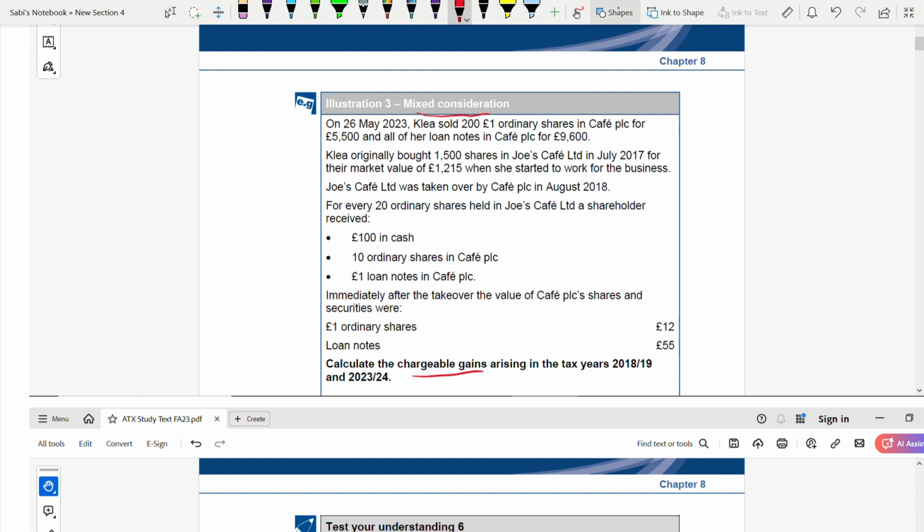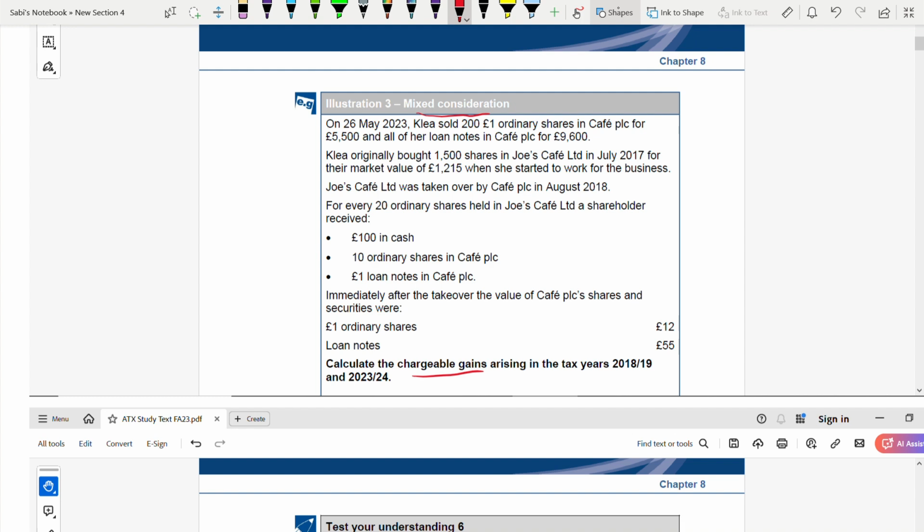You have to find how much is cash, how much is shares, and how much is loan notes, and you have to allocate the cost accordingly. Because if it's cash, you have to pay tax; it's chargeable. And if it's shares, you can defer it. The gain is deferred. It is not taxable. And loan notes are treated in the same way as cash. So let's see.